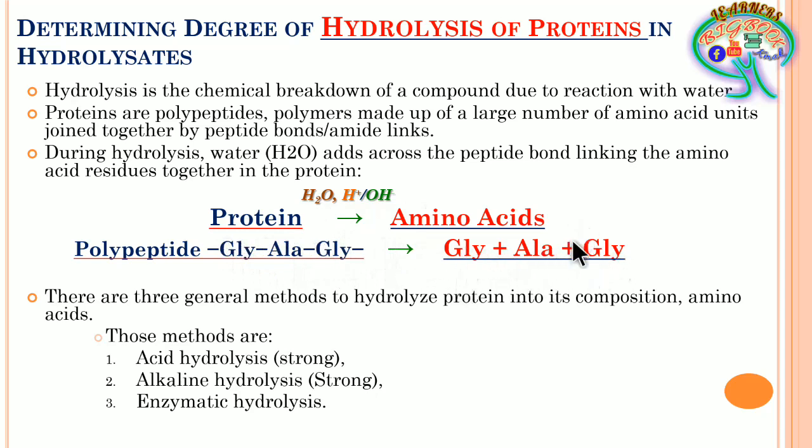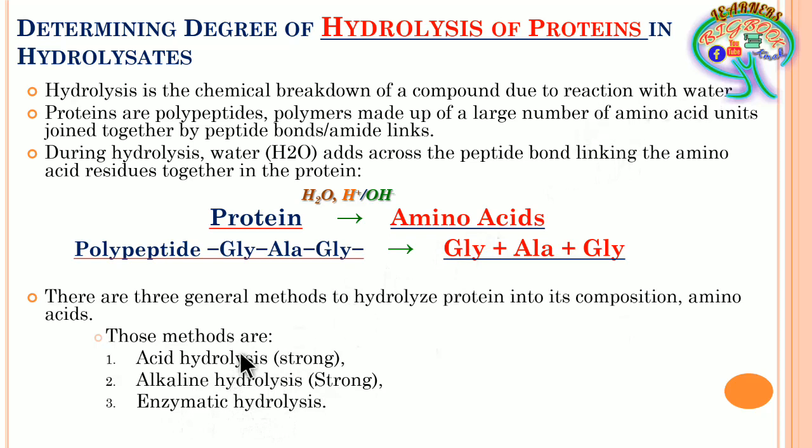Now further, there are three general methods to hydrolyze protein into its composition, that is, in the form of amino acids. Those are acid hydrolysis, where a strong acid is used, alkaline hydrolysis, where a strong base is used, or enzymatic hydrolysis. These are the three methods used to make the reaction with water.